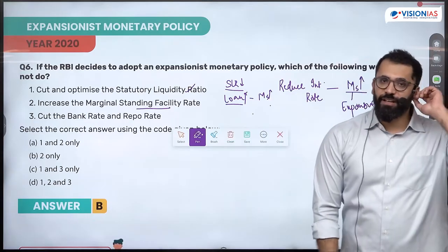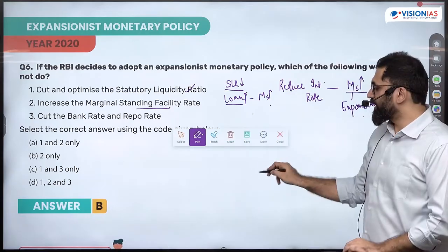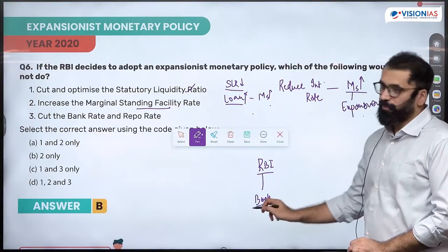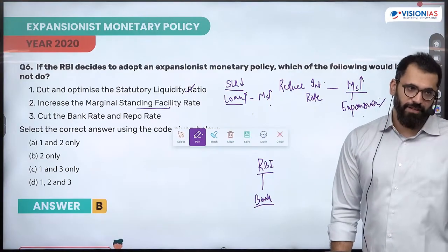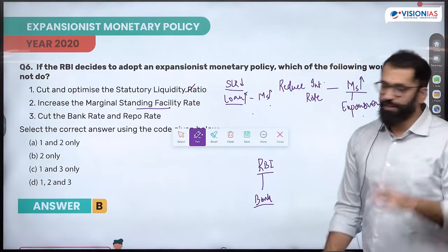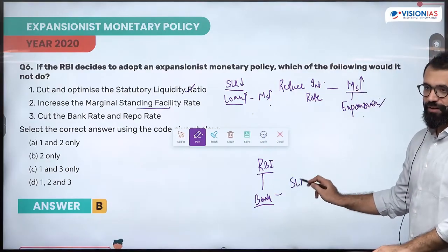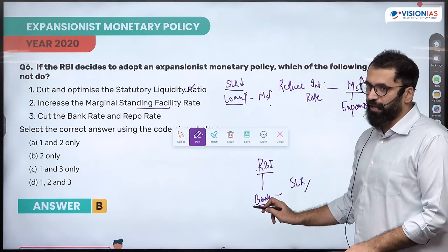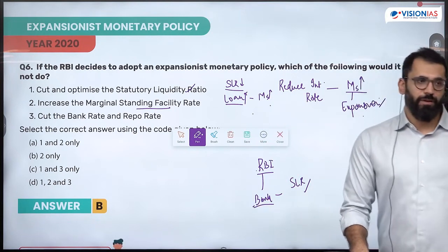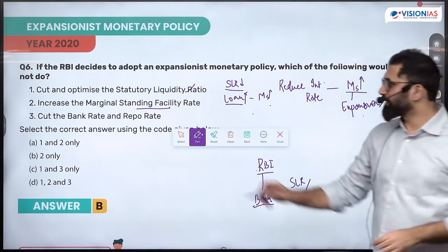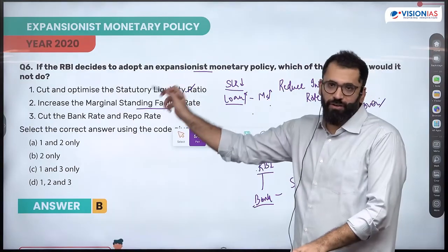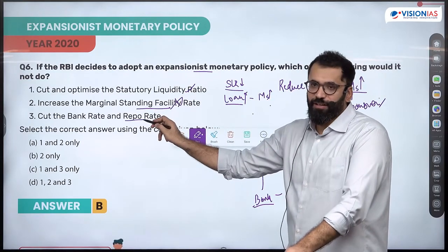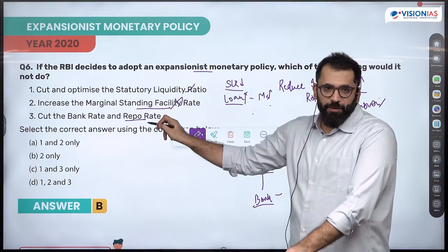What is MSF rate? The rate at which RBI gives loan to the bank when it is done with the government security, when there's none left. So what the banks can do is they can use their SLR securities. If the RBI increases the bank rate, MSF rate, will the bank be able to give more or give less? Less. So this is expansionist or contractionary? So this is not correct. Cut the bank rate and repo rate. More money if bank rate and repo rate are decreased.